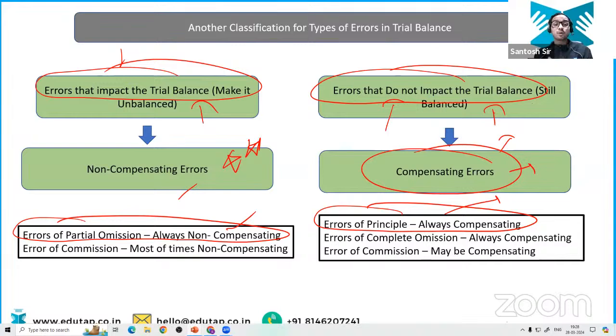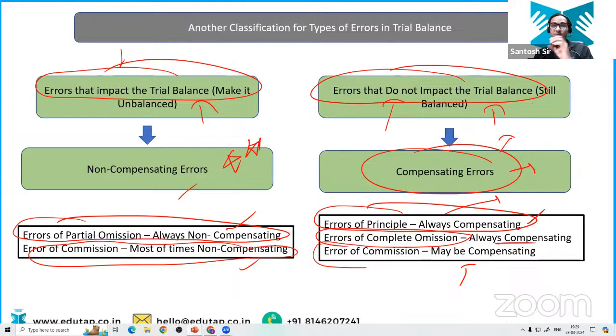Why? Because he has recognized the asset expenditure into the purchase account, he has debited it instead of debiting the asset account. But by doing so also his debit and credit are equal, therefore it is always compensating. Errors of complete omission are always compensating, no effect on the total debit or total credit because he has omitted the complete transaction. Error of commission, most of the time it is non-compensating, but sometimes it can be compensating as well.